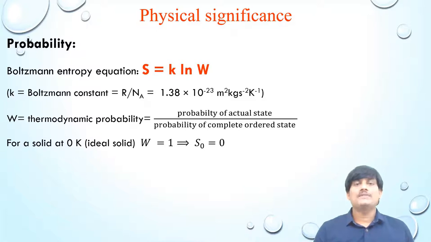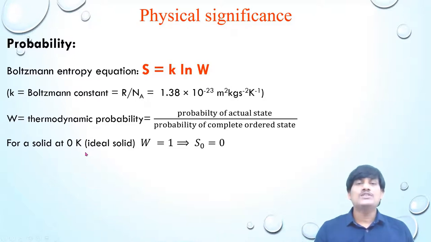Entropy also measures the probability of a state. According to Boltzmann, entropy is equal to k into ln W. Here k is Boltzmann constant. It is the ratio between gas constant and Avogadro number. And W is the thermodynamic probability. Thermodynamic probability W is equal to probability of actual state divided by probability of complete order state.